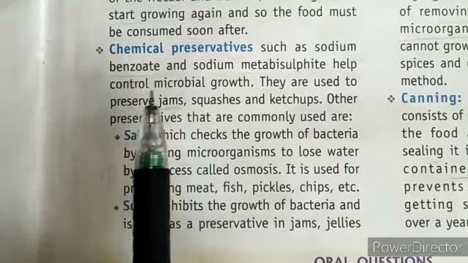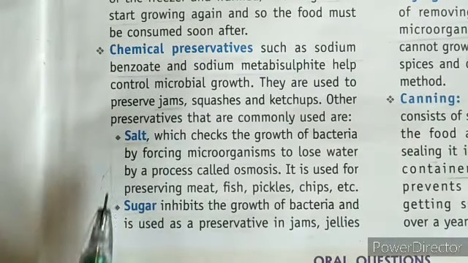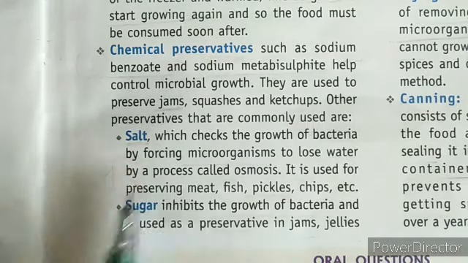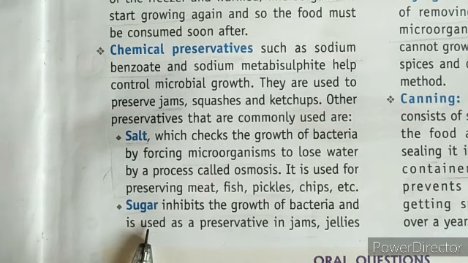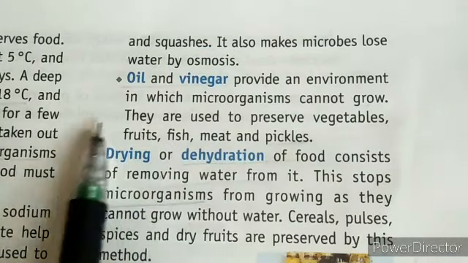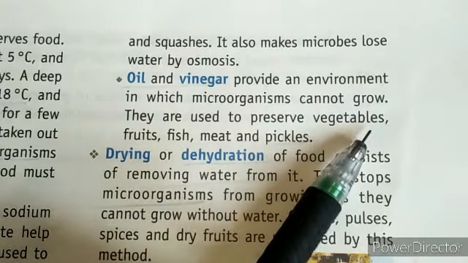We also have chemical preservation, like salt and sugar. By salting the food items, they can be stored for a longer time, and the same with the help of sugar. Oil and vinegar also provide an environment in which microorganisms cannot grow.